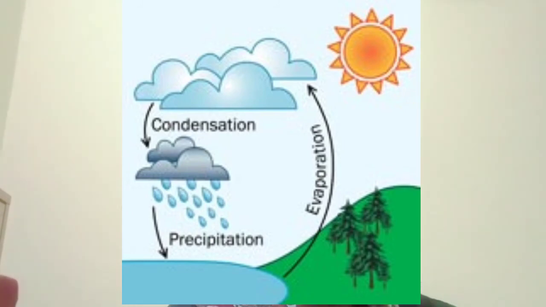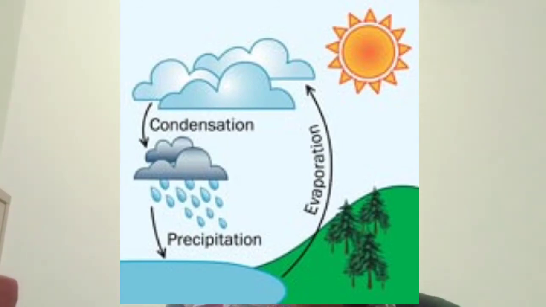Because of condensation, fine particles of ice and water float in the air at a greater height. They accumulate around the dust particles, they become large and they form clouds. How are clouds formed? Condensation occurs, fine particles of ice and water float in the air, they gather, they accumulate around the dust particles, they become large and they form clouds.